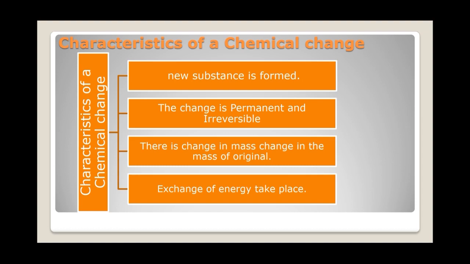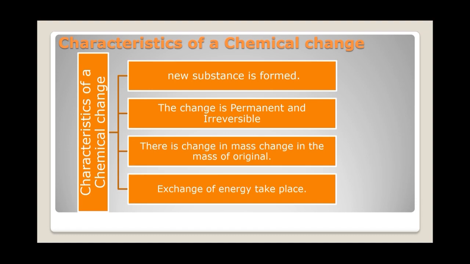As a new substance, iron sulfide, is formed, there is a change in mass also. The mass of the iron and sulfur and the mass of the iron sulfide will show quite a difference. So there is a change in the mass of the original substances.